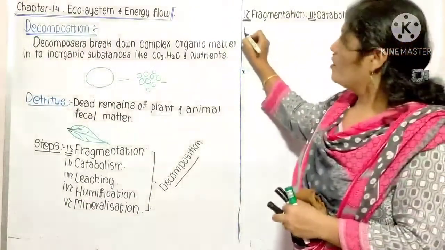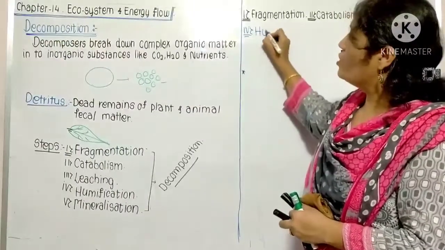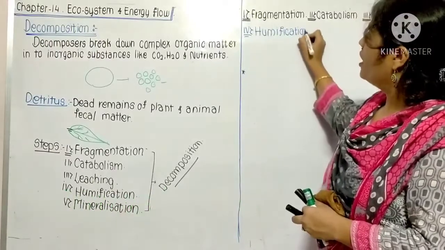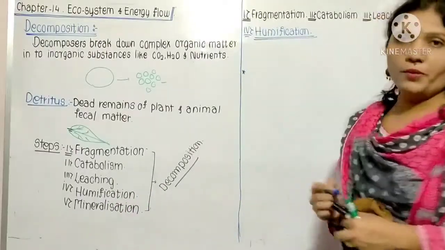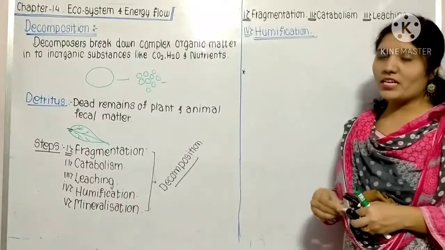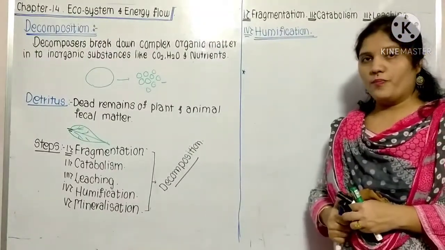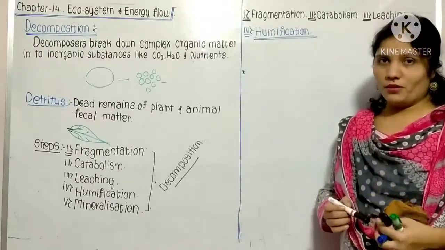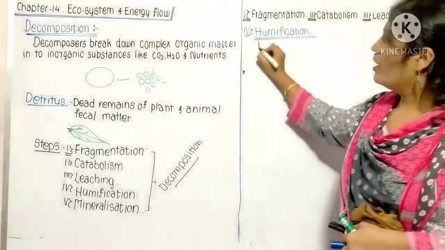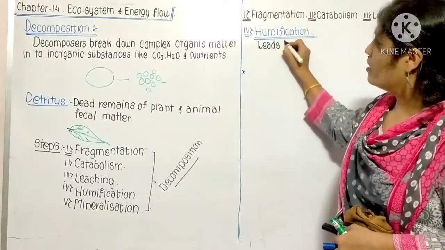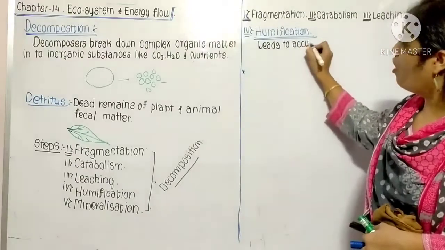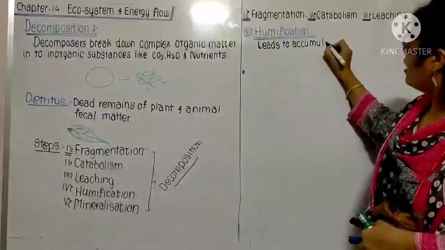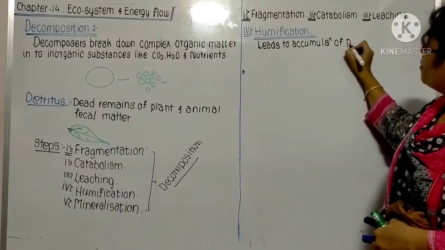That is the fourth step, known as humification. Humification means the formation of humus. For this humification, the earthworm plays an important role. That's why the earthworm is known as the friend of the farmer. In humification, it leads to accumulation of partially decomposed, dark colored material.